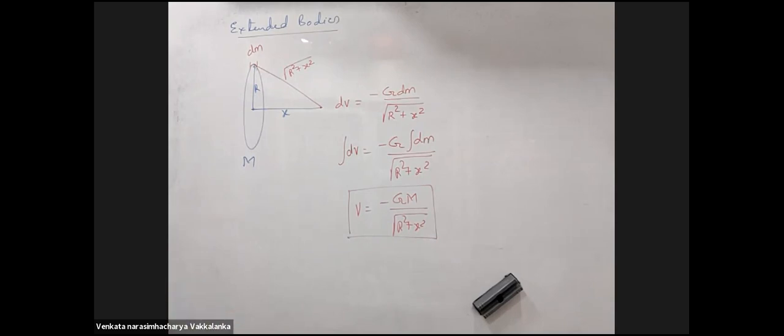Electrostatics may I have positive and negative charges. Gravitation may I have got only attraction. So gravitation may potential is always preceded by negative sign. Electrostatics sometimes positive, sometimes negative. How to take the sign convention there will be taught there. But right now in gravitation, never ever will potential be without a negative sign. Okay.